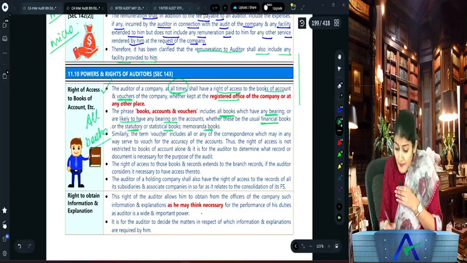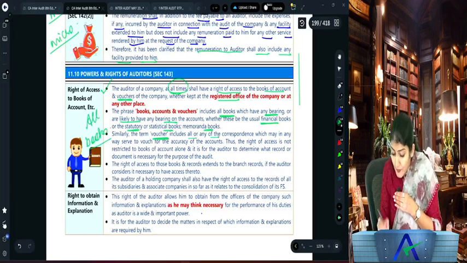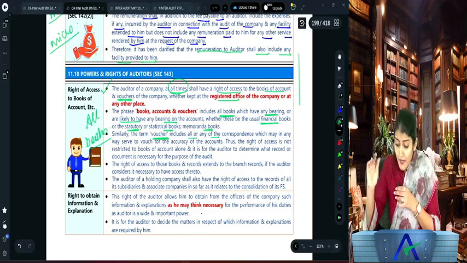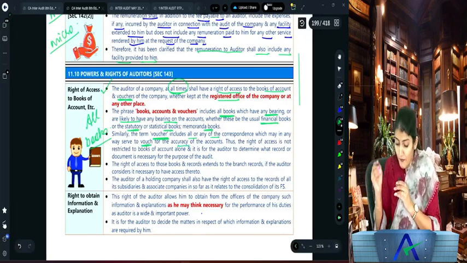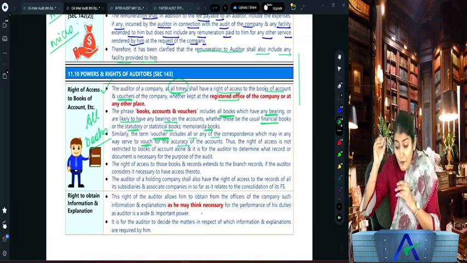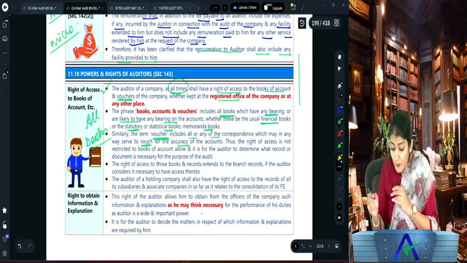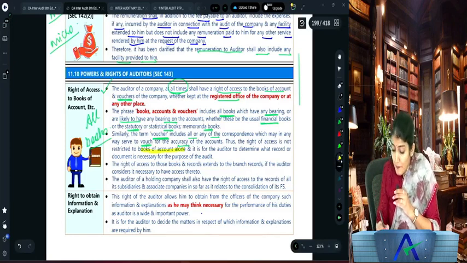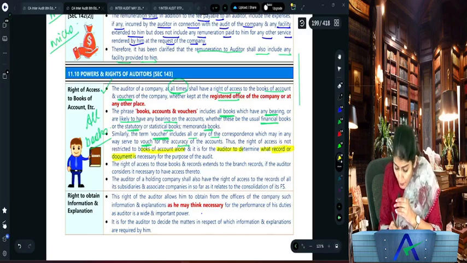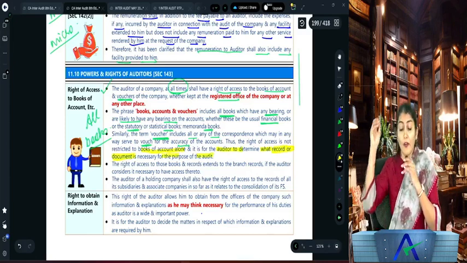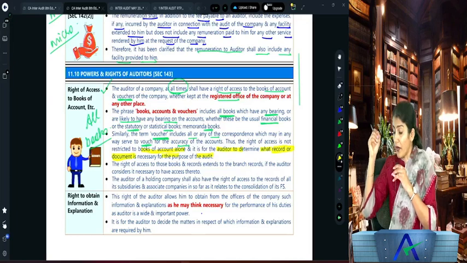Then what does it say? Similarly, the term voucher includes all or any of the correspondence which may in any way serve to vouch for the accuracy of the accounts. Thus, the right of access is not restricted to books of account alone, but it is for the auditor to determine what record or document is necessary for the purpose of the audit.